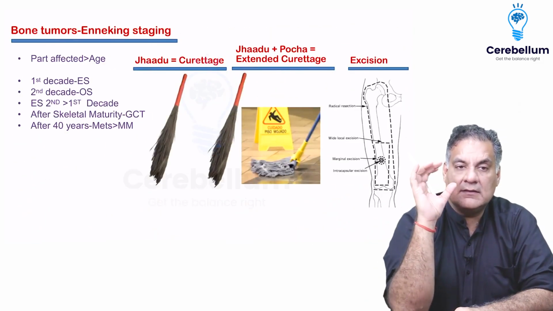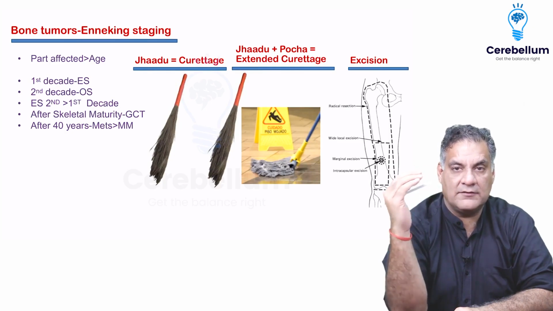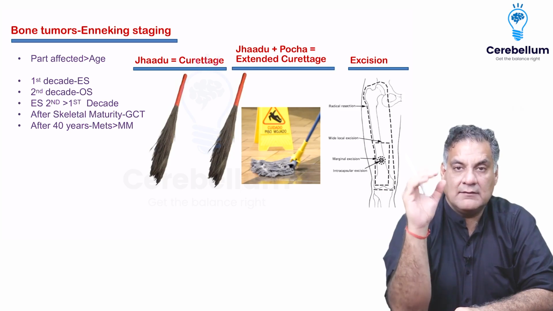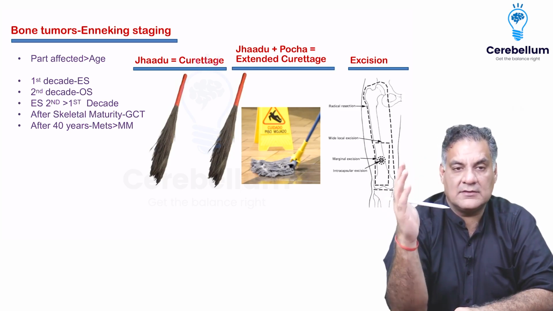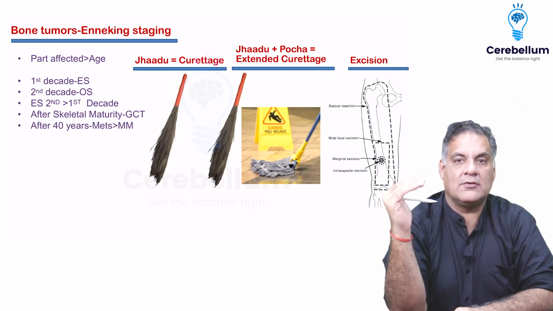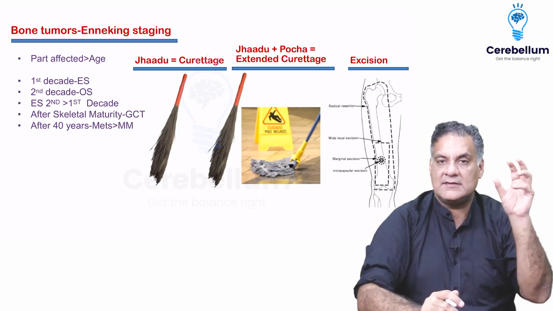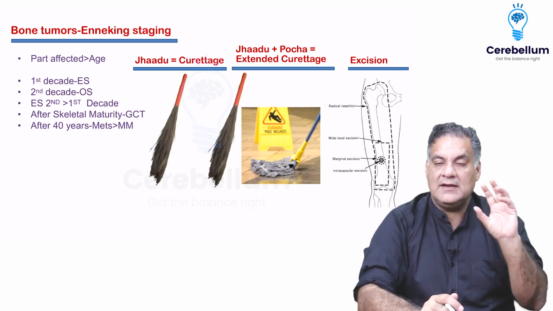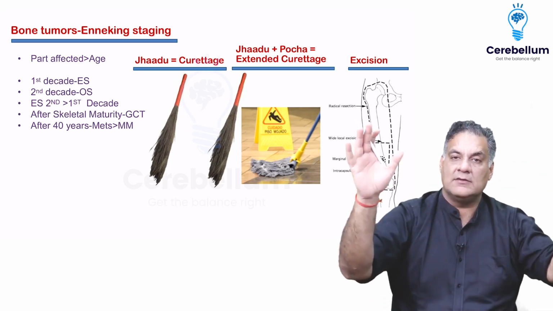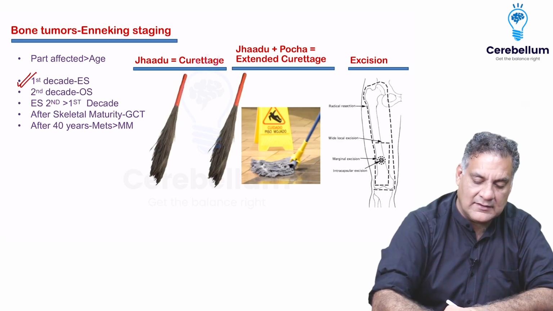When you look at the age of the tumor, although the part we just did, the epiphysis, metaphysis and diaphysis of the different bones, is more important than the age, the first decade is a very rare age, but Ewing's is common. But you know the second love triangle: Ewing's sarcoma is more common in the second decade than the first. If you have 100 Ewing's, 10 will occur in the first and 90 in the second decade. But if there are 90 Ewing's in the second decade, there are thousands and thousands of osteosarcoma in the second decade. That is why in the first decade the king is Ewing's, and in the second decade the king is osteosarcoma.